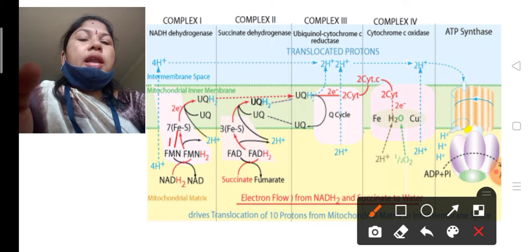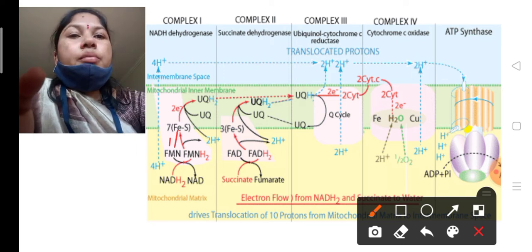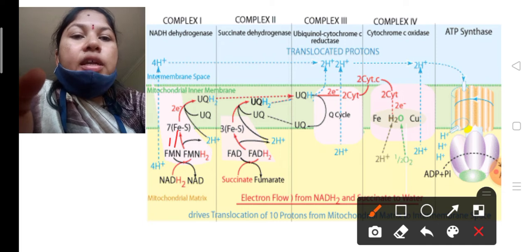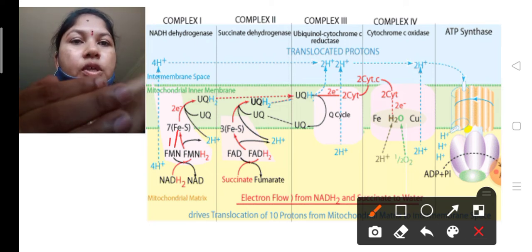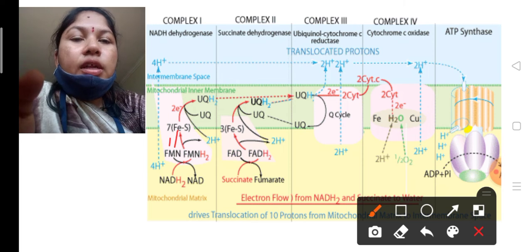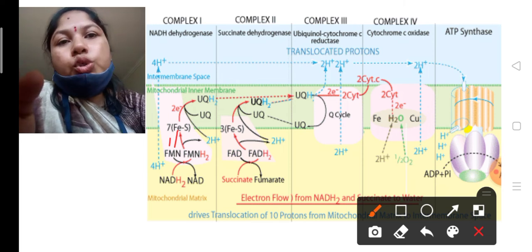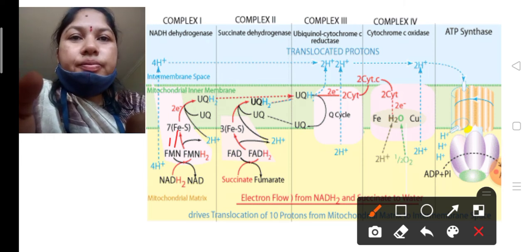Next, when NADH2 undergoes the oxidation process, at that time protons move slowly from the matrix to the intermembrane space. At that time 4 protons are pushed away from the matrix.